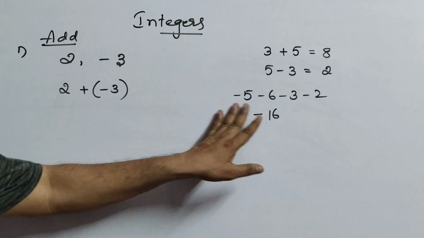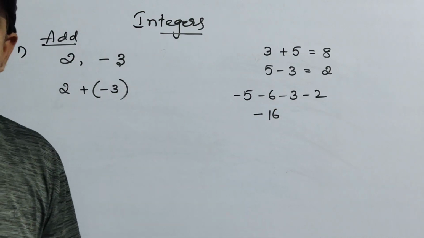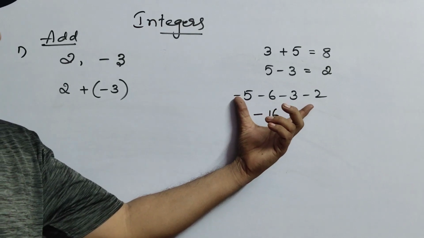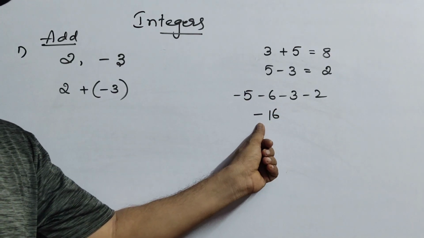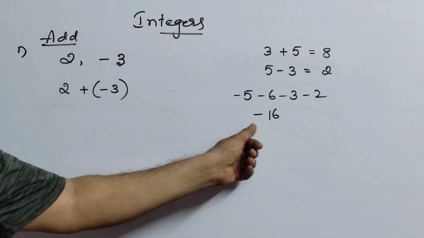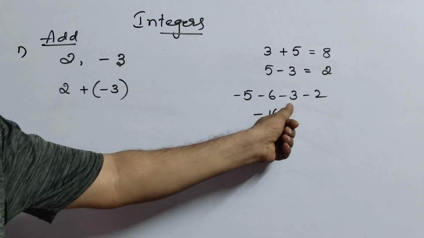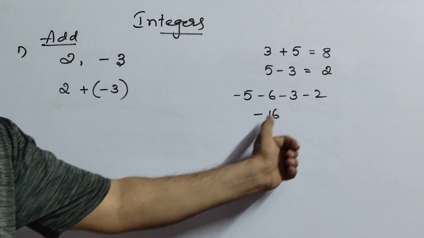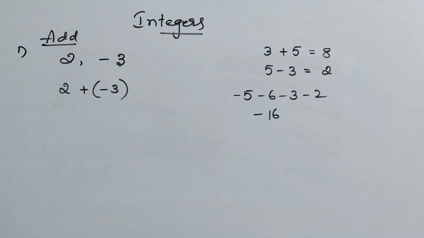Okay. So for all negative terms, what to do: when you are asked to simplify, you have to add all the numbers which are given and you have to place a negative symbol for that. 5 plus 6 is 11. 11 plus 3 is 14. 14 plus 2 is 16. So minus 16 is the answer.